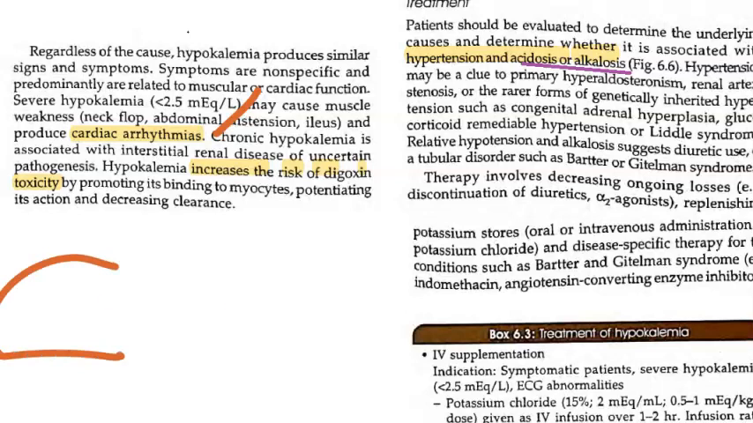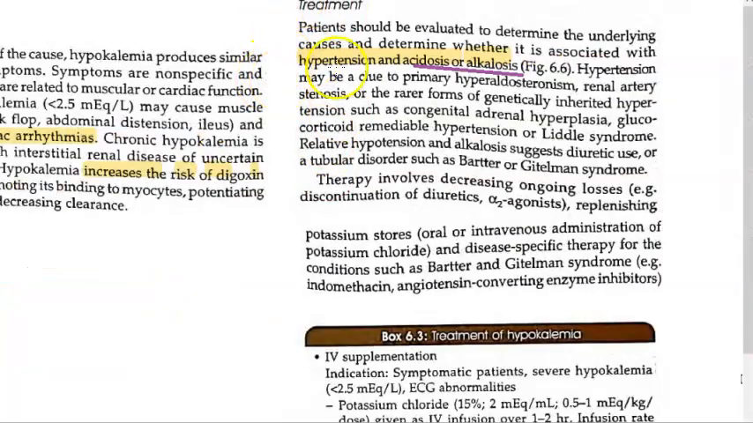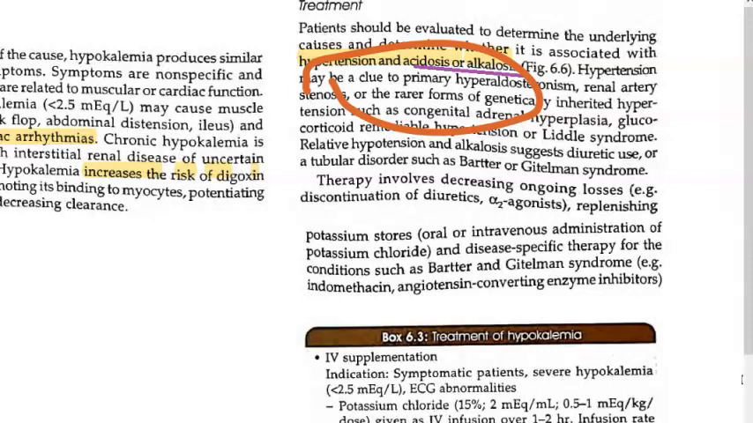If there is chronic hypokalemia, then there can be some associated renal disease, which you'll have to check. Hypokalemia increases the risk of digoxin toxicity. So if there is hypokalemia and you are giving digoxin, it will increase the toxicity risk. So that's what you have to remember. For the treatment of this patient, you'll have to treat whether it is associated with hypertension, acidosis or alkalosis. It can be either of them, so you'll have to treat this.